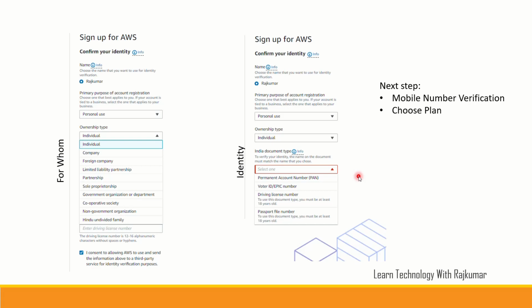It will send a code to your mobile. Immediately after, they will ask you to choose a plan. Since it's a new account, you are eligible to choose a free tier. Until the time when you use the free tier, they won't charge you anything. Once you use beyond that, they may charge you based on your usage. After you choose a plan, your account will be created, and you need to remember the password and mail ID to access this account.